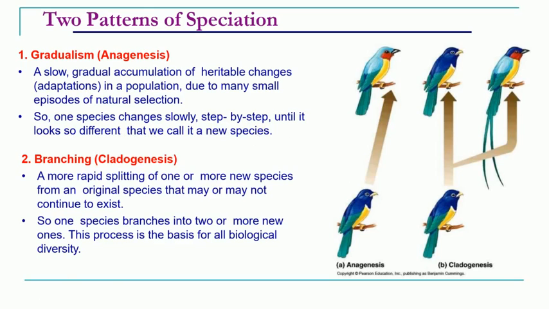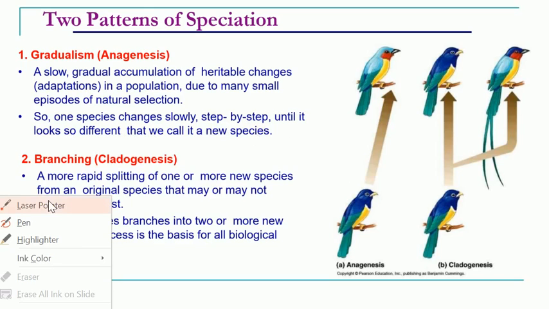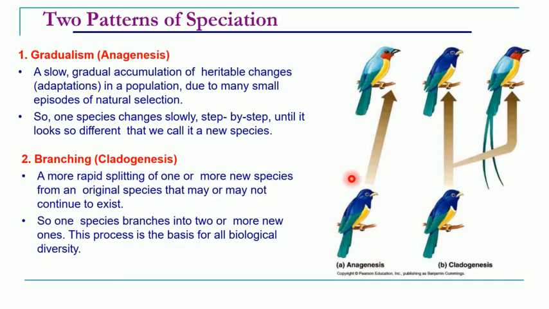Suppose this is a parental species of a bird. Over several generations, different changes take place through natural selection, and after several generations it may have very different body characters or behavioral characters from the parental species.